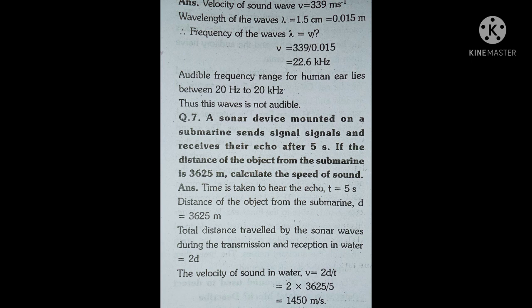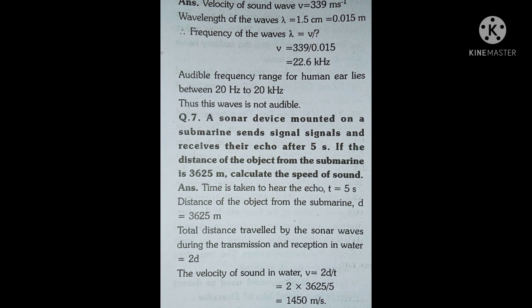Question 7. A sonar device mounted on a submarine sends signals and receives their echo after 5 seconds. If the distance of the object from the submarine is 3625 meter, calculate the speed of sound. Answer. Time taken to hear the echo, t is equal to 5 second. Distance of the object from the submarine, d is 3625 meter.